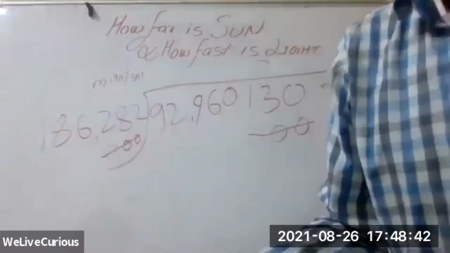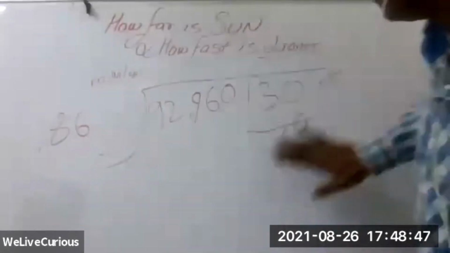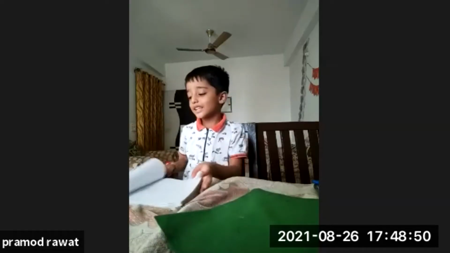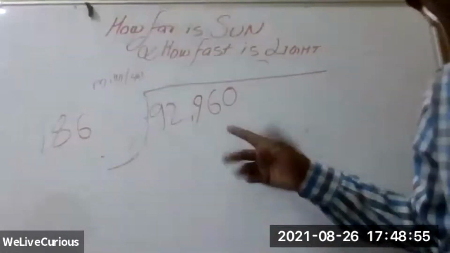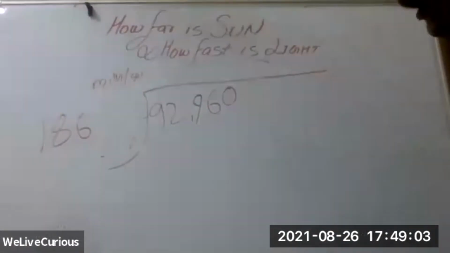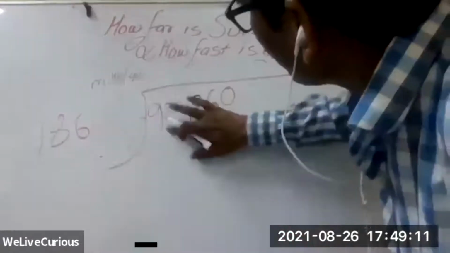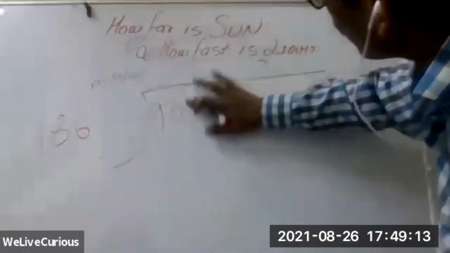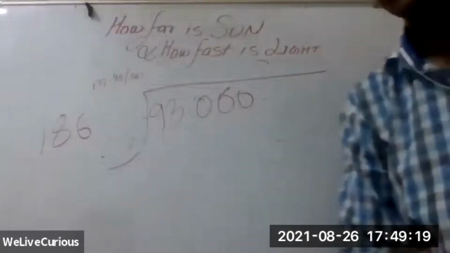Now you see the situation is becoming very easy. It is only 186 divided by 92,960. That's all. And why 186? You see 960, we can round it up. 93,000 we can make it. Correct. Now we can make it 93,000. And 93,000, yes, this is 190.